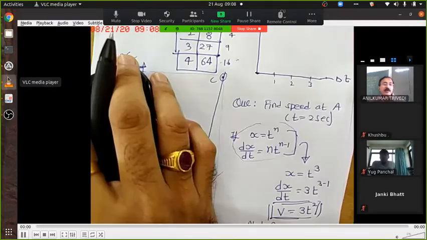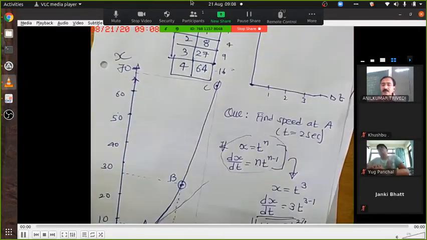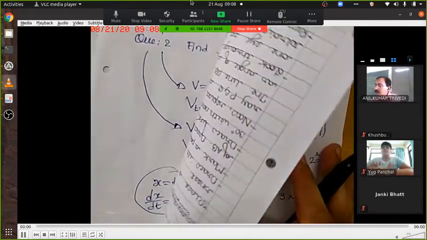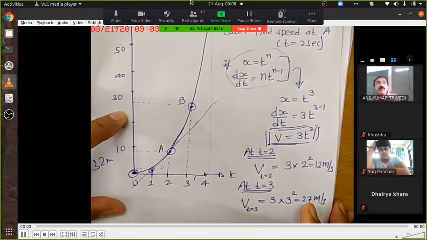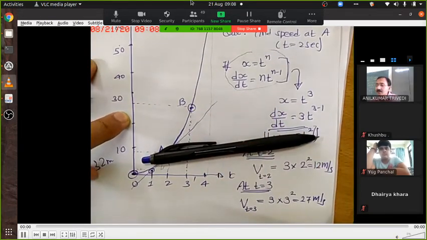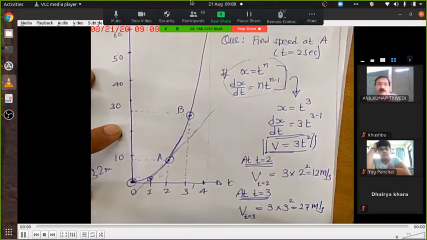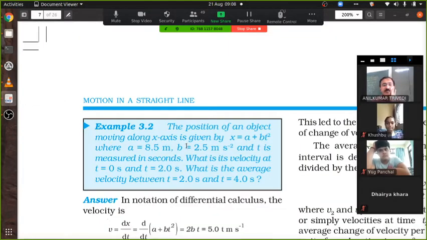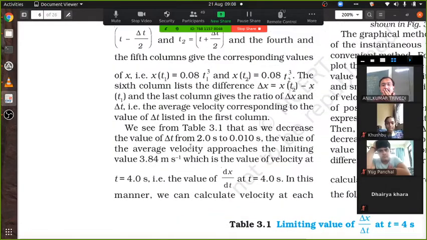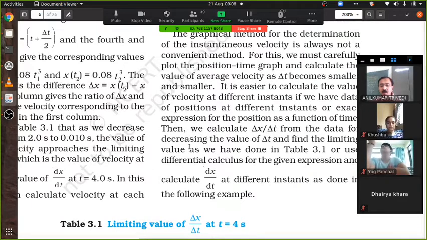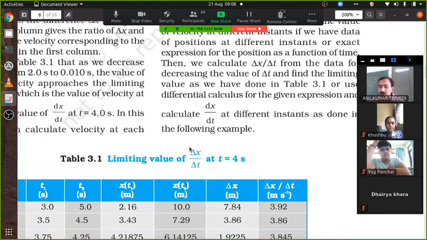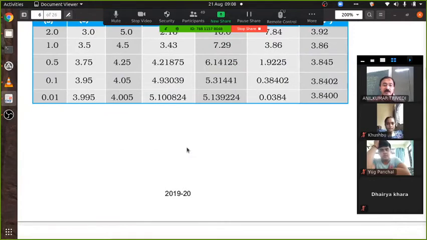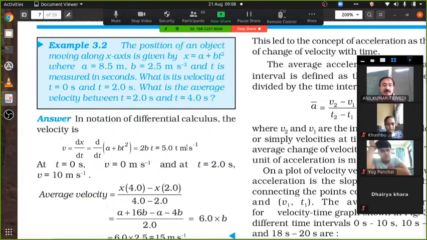Where we were? Here. So do you have any problem with this part? No, sir. Okay, now over to the text. If you do not understand this part given in the text, not to worry. Whatever I have taught today, if you have understood it, it is good enough. Okay, now look at example 3.2.